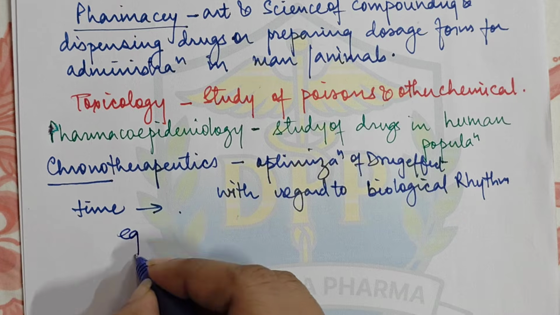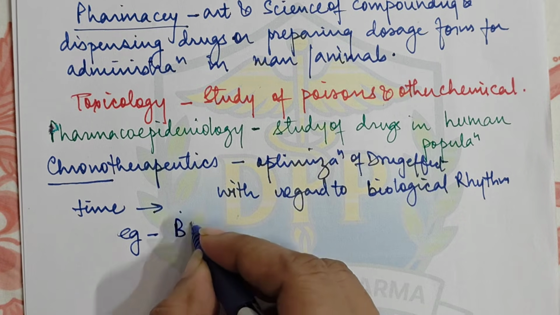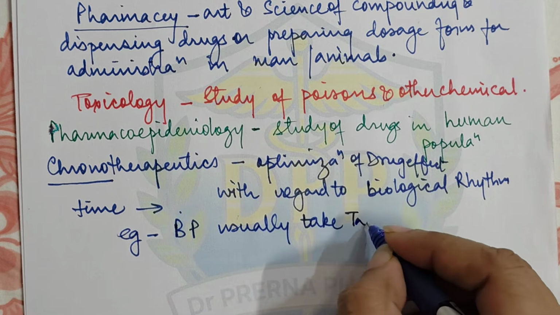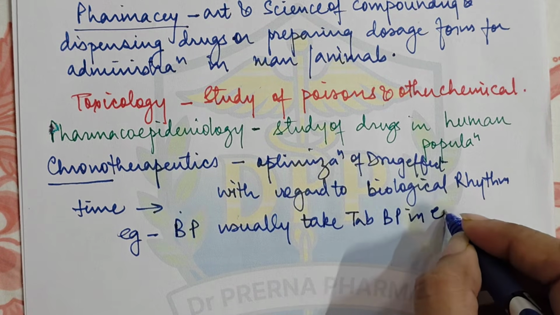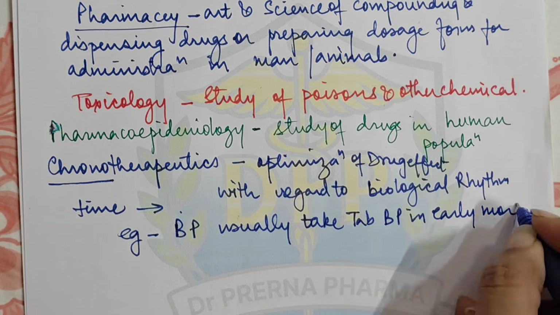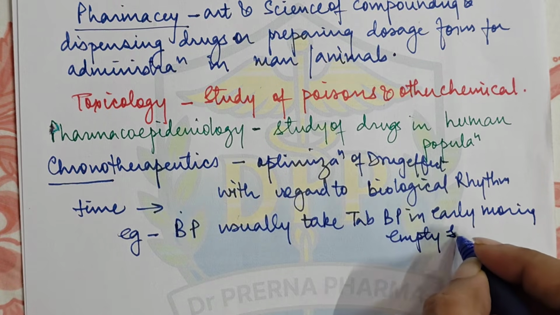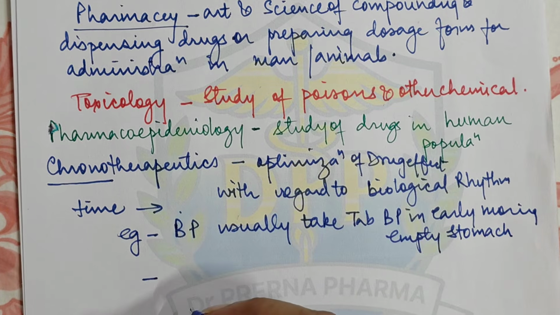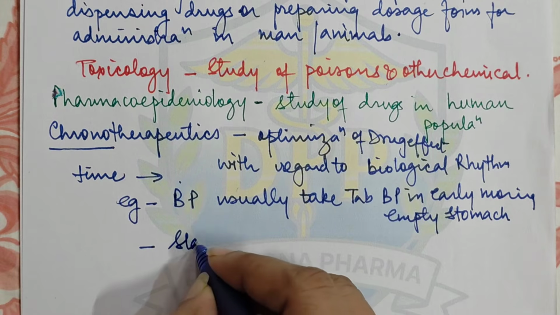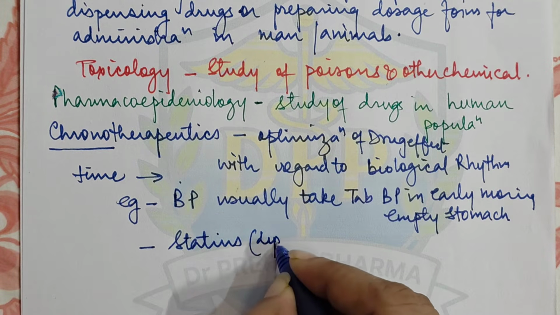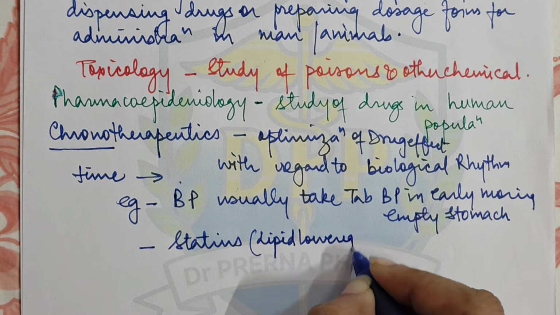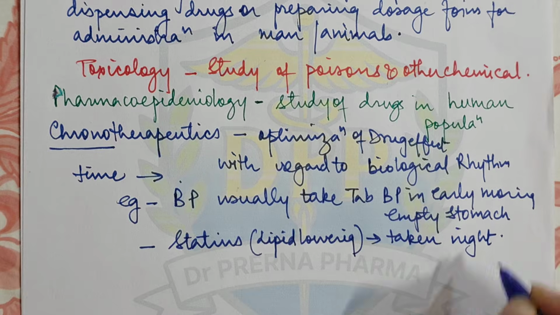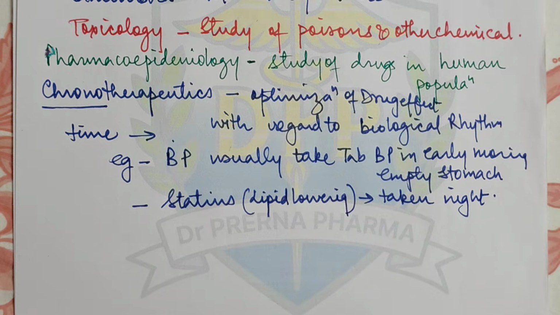So for example, you must have seen that patients of blood pressure usually take the tablet for BP control in the early morning as soon as they get up, empty stomach, right? Or you will see, when you study pharmacology in detail, that statins, which are basically lipid lowering agents, are usually taken at night. So this is something related to chronotherapeutics, right?